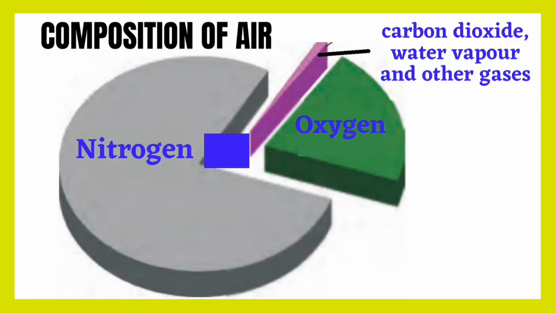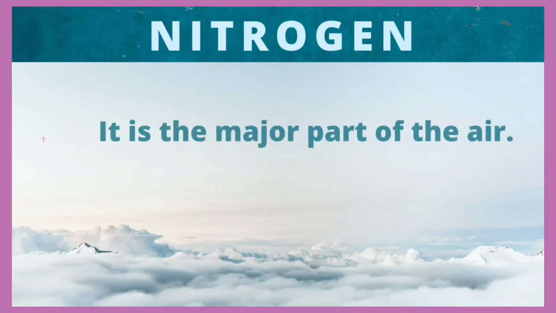Air is a mixture of different gases. On Earth, the atmosphere consists of 78% of nitrogen gas, 21% of oxygen, and remaining are other gases like carbon dioxide, argon, and neon. Other than these gases, water vapor, dust, smoke are also present in the atmosphere. The major part of the air is nitrogen.